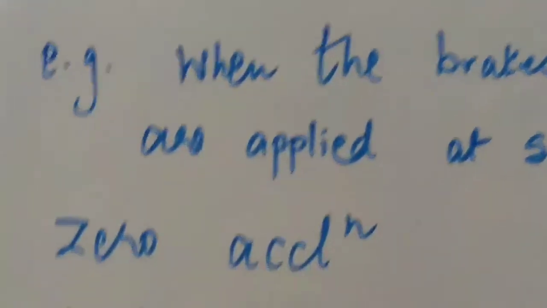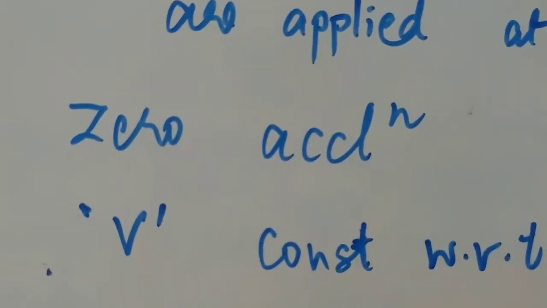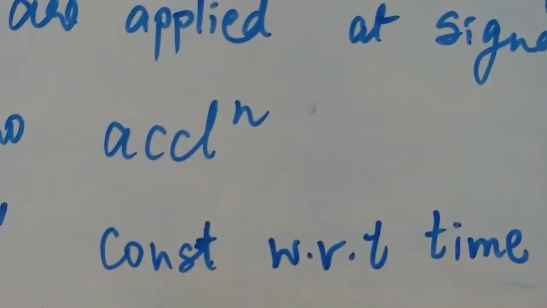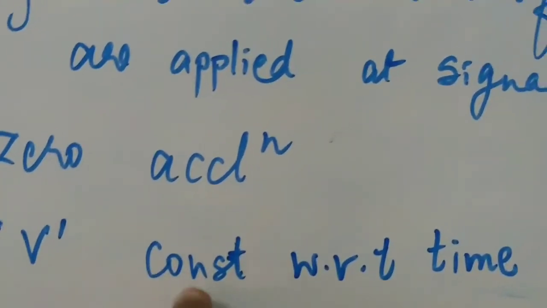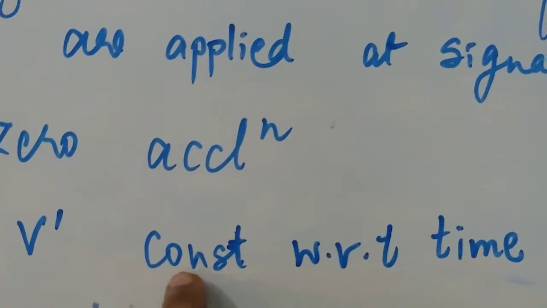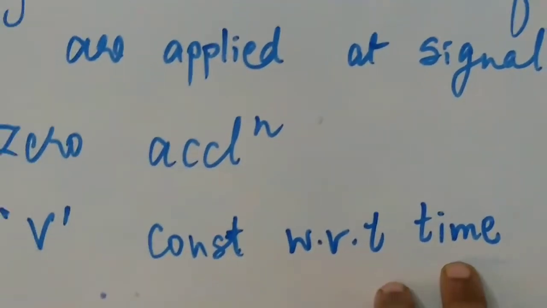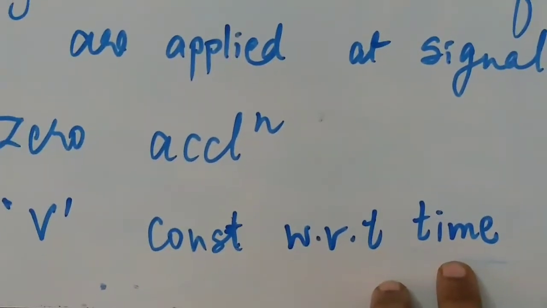Third type of acceleration is zero acceleration. If the velocity doesn't change, it remains constant with respect to time. Velocity remains constant. It doesn't change with respect to time. Meaning every time the velocity remains the same. For example, 60 kilometers.